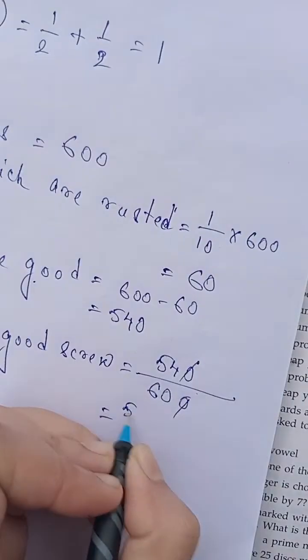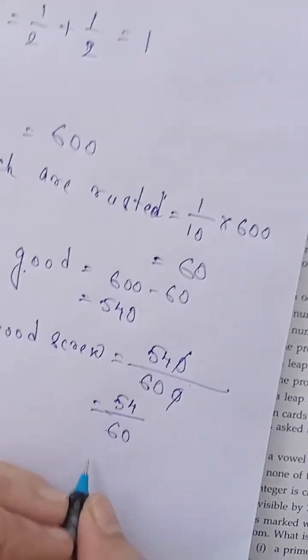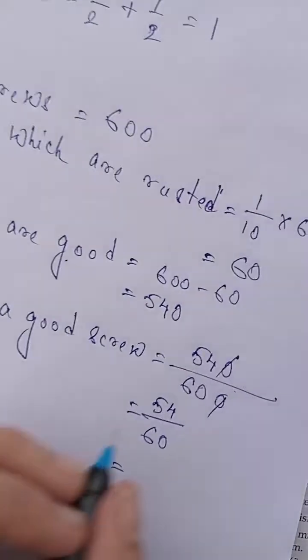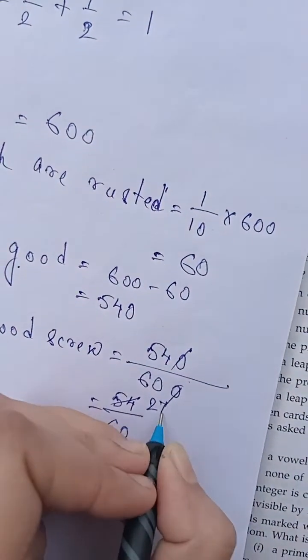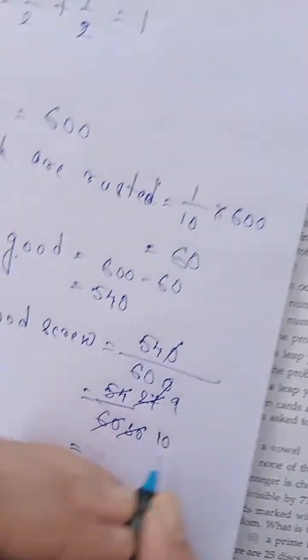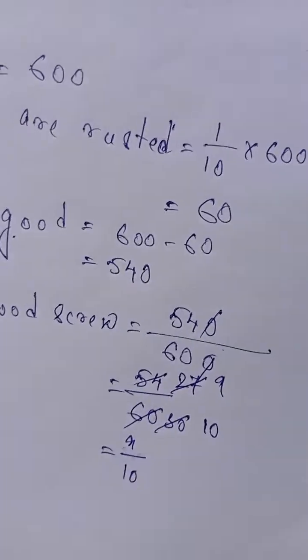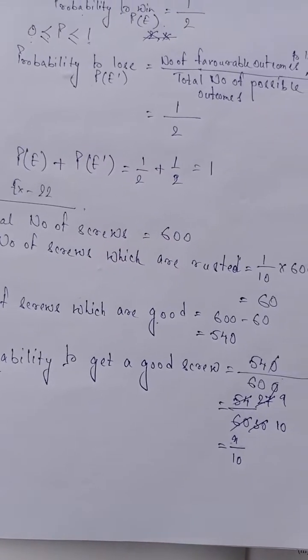Now let's reduce it. So it is 54 by 60, and you can reduce it again. It is divisible by 2, or you can directly divide it by 6. That is 6 nines are 54 and 6 tens are 60. So it is coming 9 by 10. So the probability to get a good screw is 9 by 10.